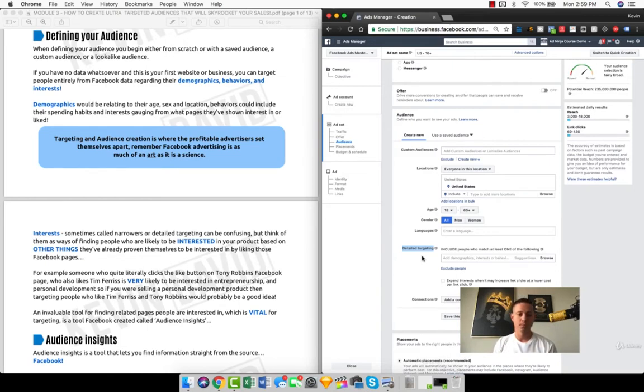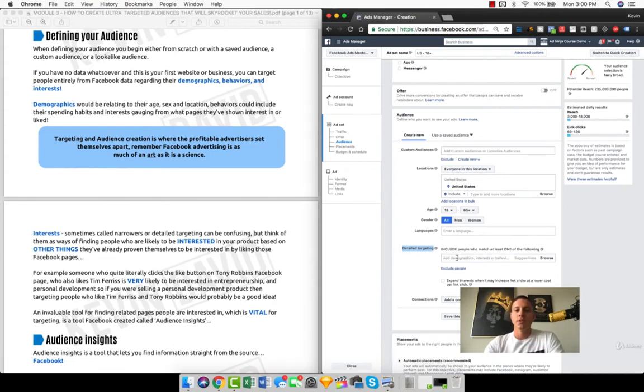So if I'm selling a high-end exercise bike, logically, who is my perfect target customer? By high end, I mean an expensive, premium exercise bike. I'd probably be targeting people in a higher income bracket. I would probably be targeting people who had shown some type of interest in weight loss, for example. And there are other ways to target people who are a little more affluent, like if they have premium credit cards, or if they're above average spenders on credit cards. So what I want to do with this example is illustrate a demographic, an interest, and a behavior that we can target.